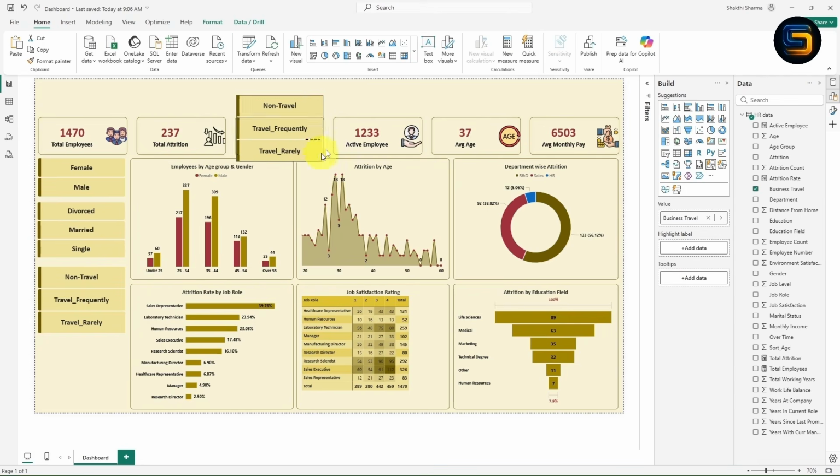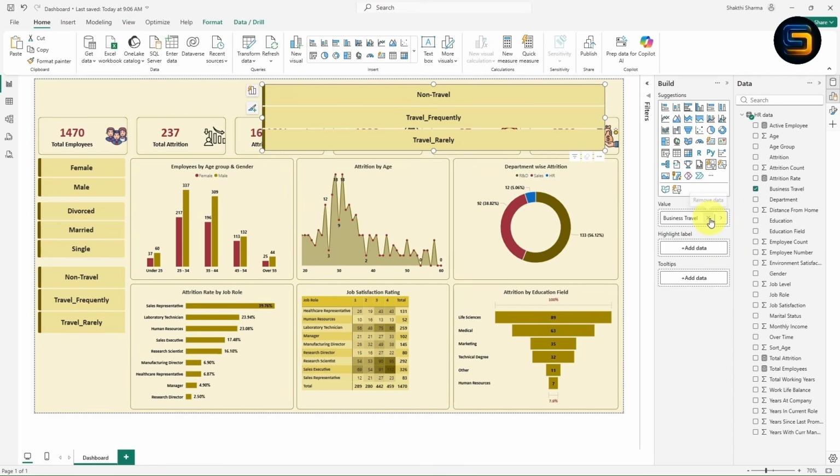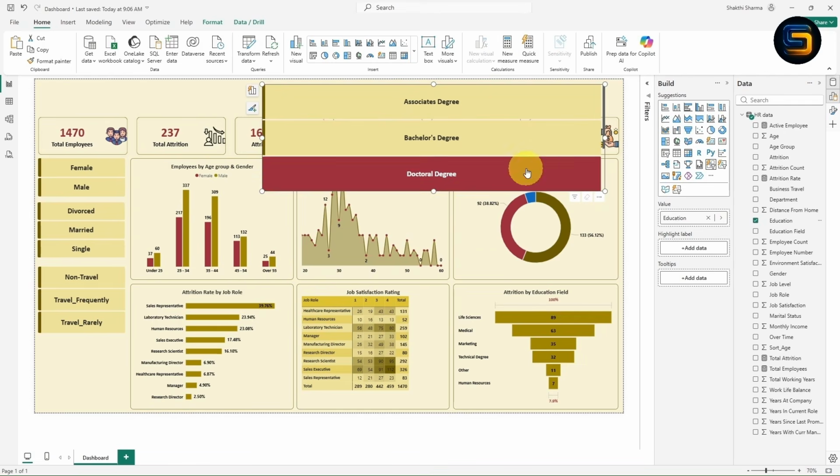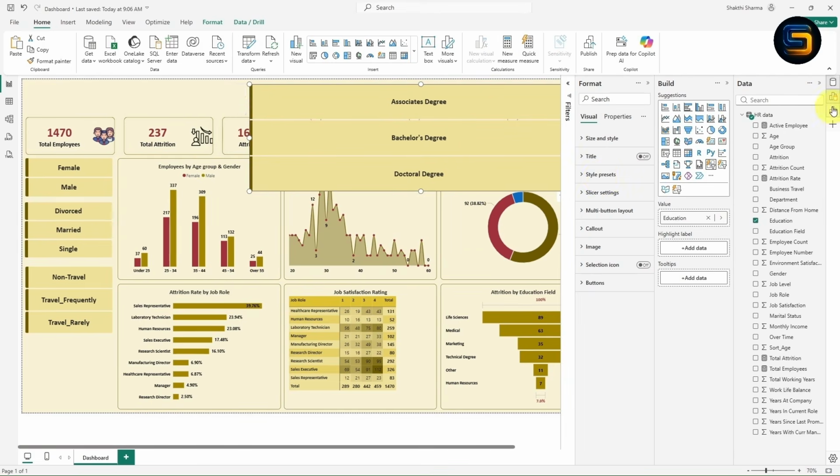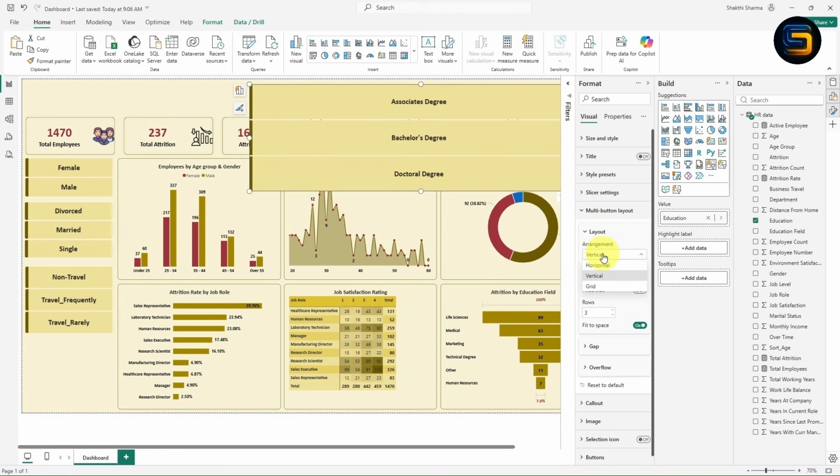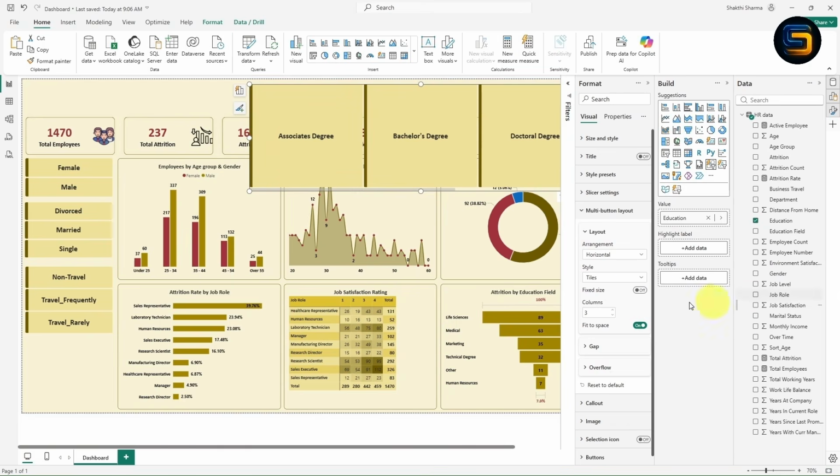Now we got one more slicer. I will take this slicer on the top. Now instead of this business travel, I will select this education slicer. Now let us give the formatting for this slicer. Click on this format. Now go to the multi button layout. Now from here, instead of vertical, I will click on horizontal. Now the slicer is looking perfect.